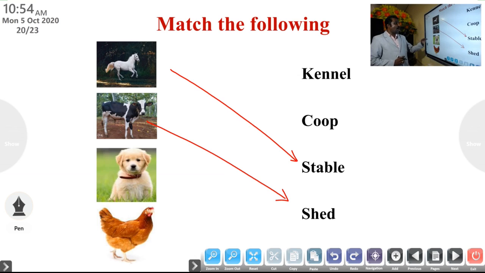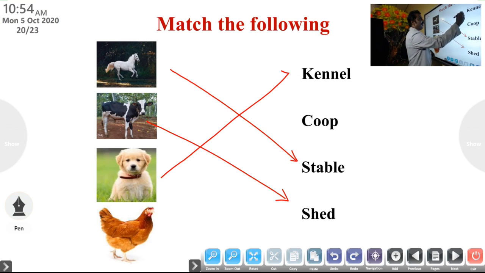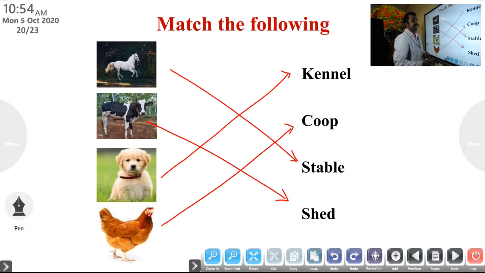Third one, the home of a dog is called a kennel. And the home of a hen is known as a coop.